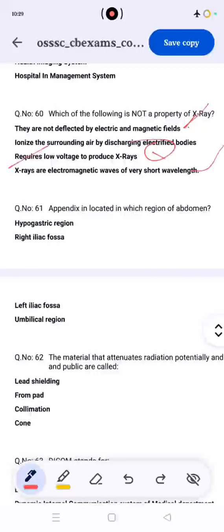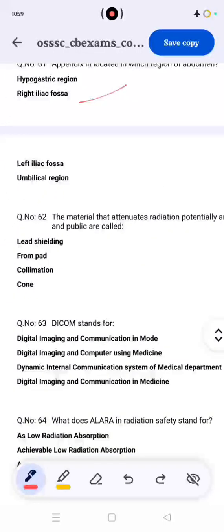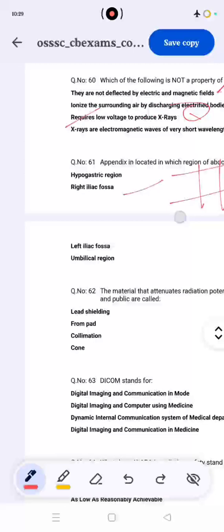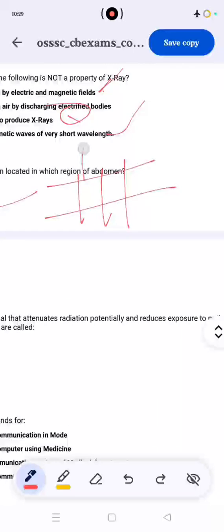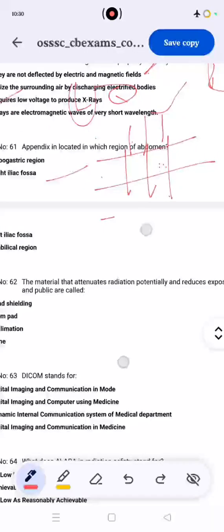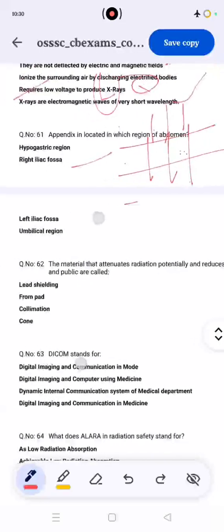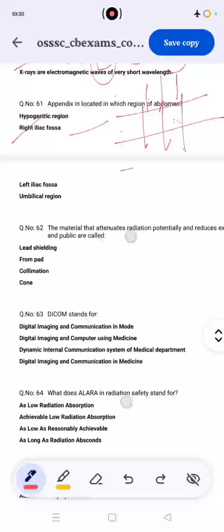Then the appendix is located in the right iliac fossa. Actually the abdomen has 9 quadrants. On the right side is the liver; in the center is the umbilical region; then the right lumbar and left lumbar regions; then the hypochondrium, the left iliac fossa, and the right iliac fossa. Okay, these are the 9 quadrants of the abdomen. So the appendix is situated in the right iliac fossa. So the correct answer is 1.